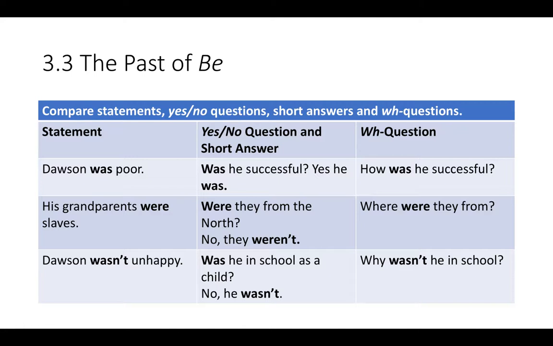And here we're comparing statements, yes-no questions with short answers, and WH questions. So here's a statement, Dawson was poor, and the question, I reverse the subject and the was. Was he successful? Short answer, yes, he was. How was he successful? Means what did he do to become successful?